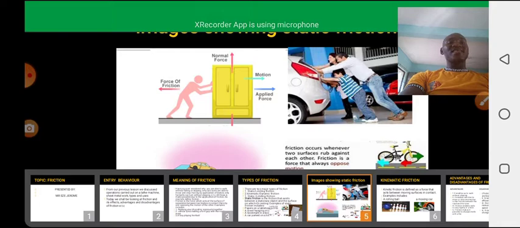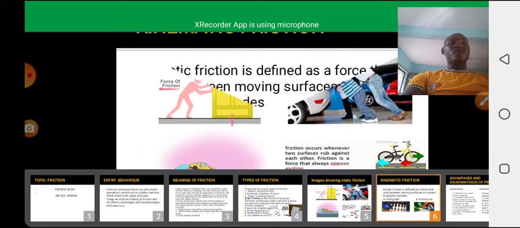The third one is a sliding kind of friction. A vehicle parked on an inclined surface has a frictional force that pulls the body until it comes to rest on a spot. Then the last one, that of a bicycle parked on a spot, has a static frictional force. These are all examples of static friction.